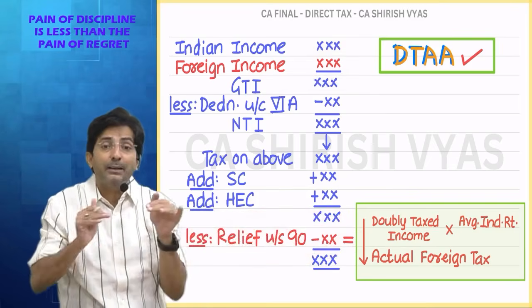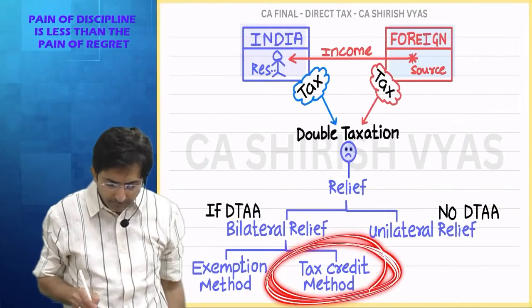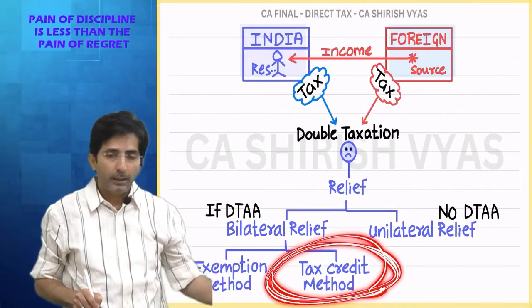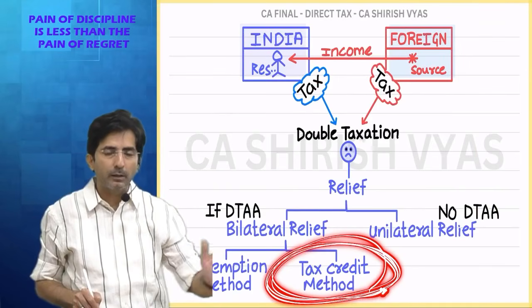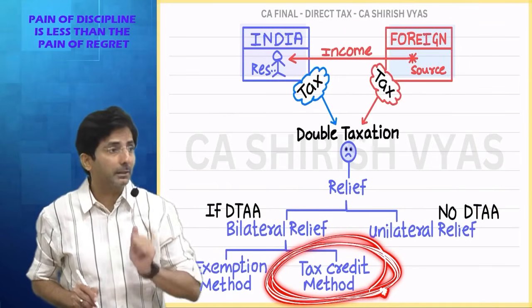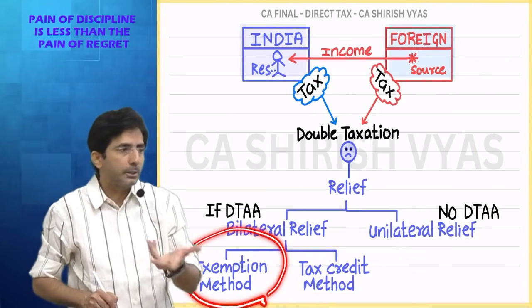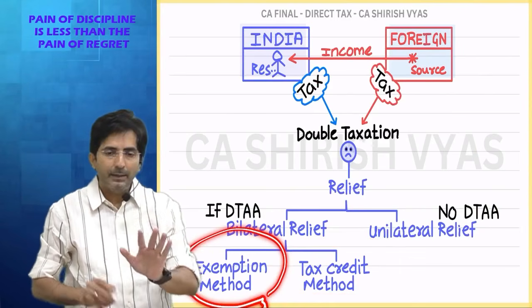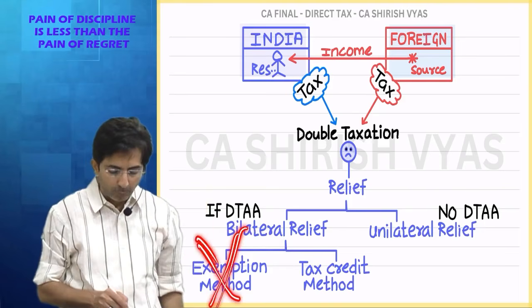Which need? Relief. This relief concept is applicable when there is a tax credit method. And for your knowledge, most of the DTAAs of India with foreign countries follow the tax credit method. This is just one method. That's why I had to explain it to my students. But practically, if you see India's DTAAs with foreign countries, this is rarely followed.